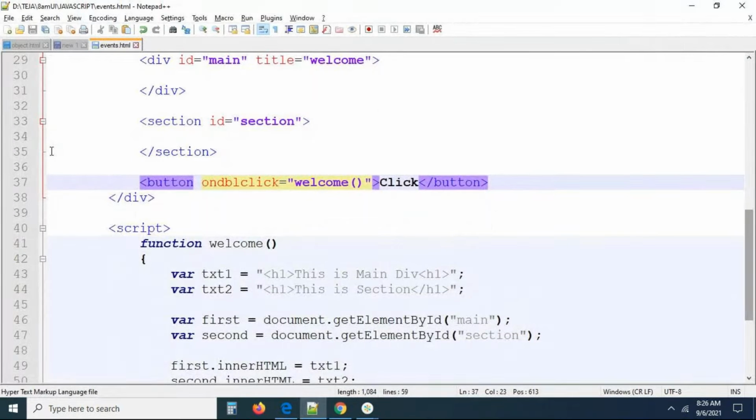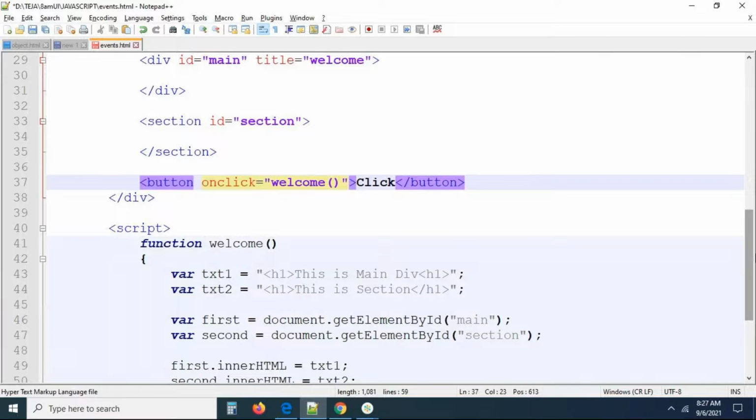Double click. Now I want to execute some task on click of the button. No, I want to execute some task on double click of the button, whatever it may be, click and double click. Now I'm taking the click only, not DBL click. It's not double, it's simply onDblClick. This is what exactly you need to do, guys. On DBL click is the event.